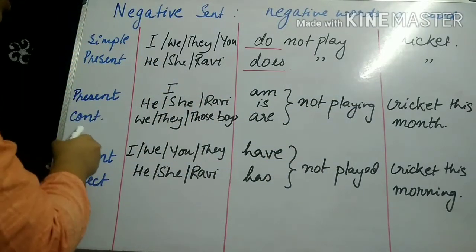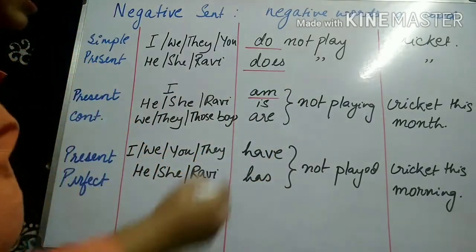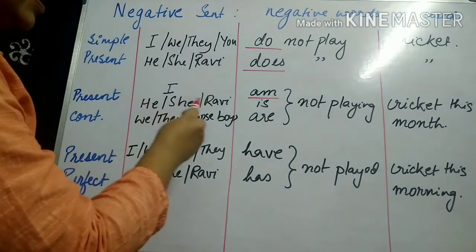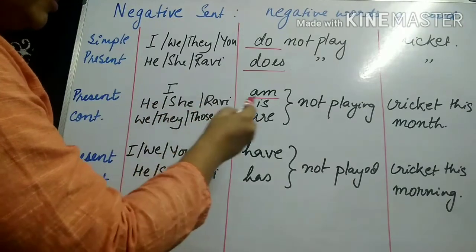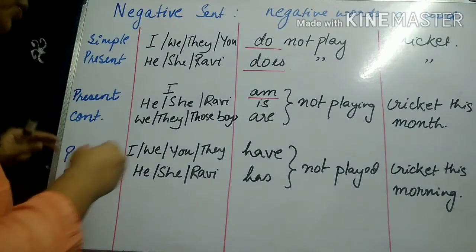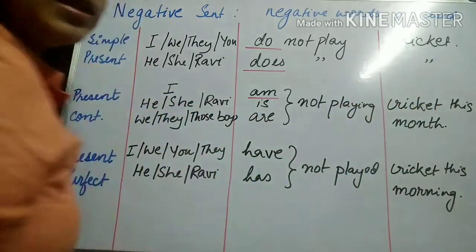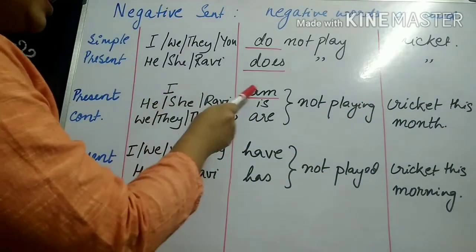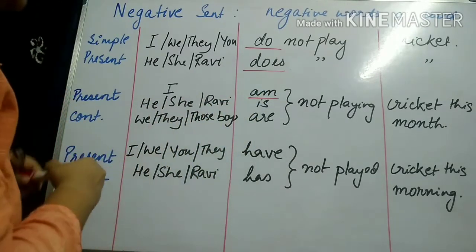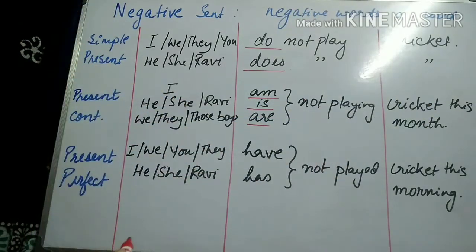Similarly, in the present continuous tense, I always takes the helping verb am. I am not playing cricket this month. If it is third person singular, he, she, Ravi is not playing cricket this month. And if the subject is plural, we, they, those boys are not playing cricket this month. So with I it will be am, he, she, Ravi it will be is, and with plural subjects it will be are. And the rest of the sentence remains the same.